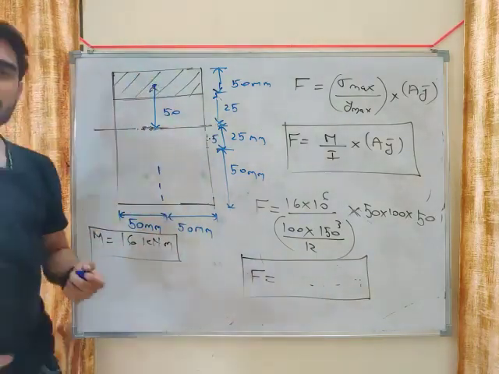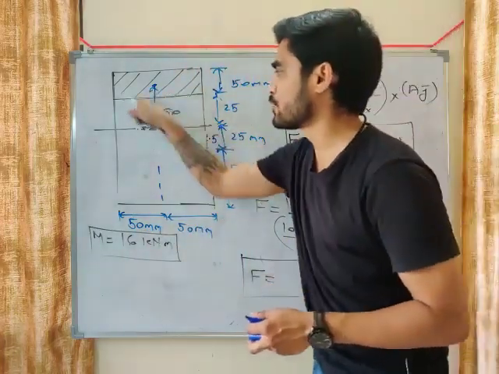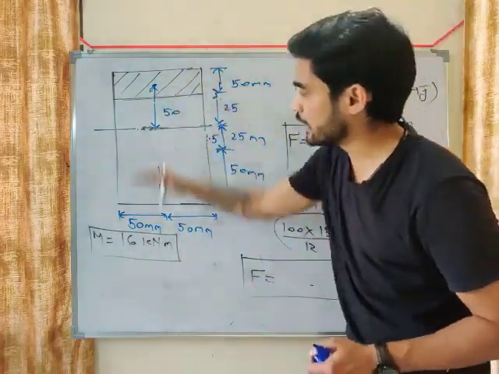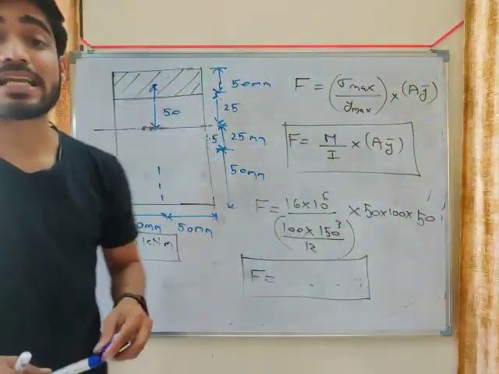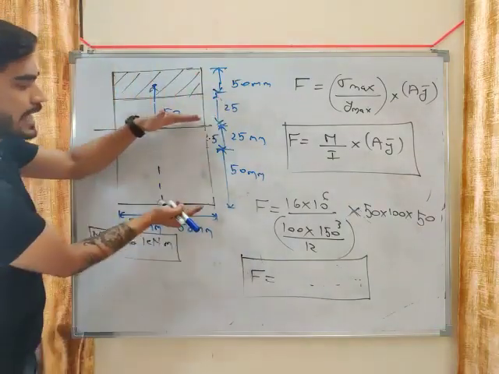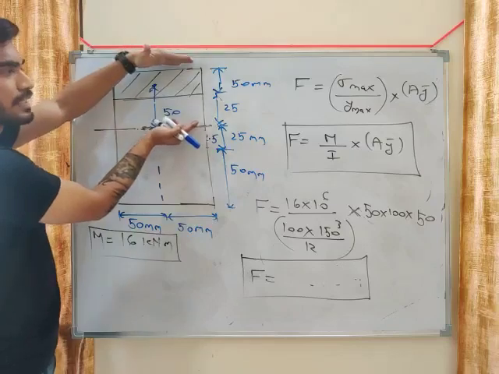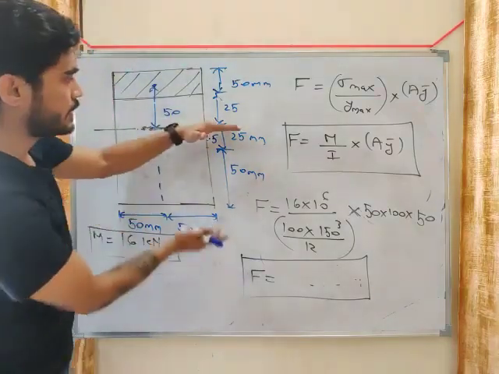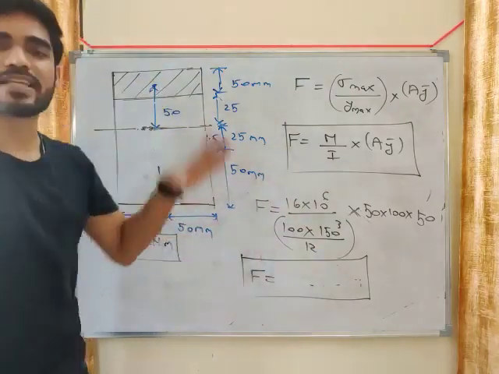So do you understand this problem? We are calculating how much force is developed in this much area. What will be force developed in total area? Force developed in total area will be 0. Why? Because tensile force developed below neutral axis will be equal to compressive force developed above neutral axis. So tensile force, compressive force, both will be equal and opposite. So total force will be 0.